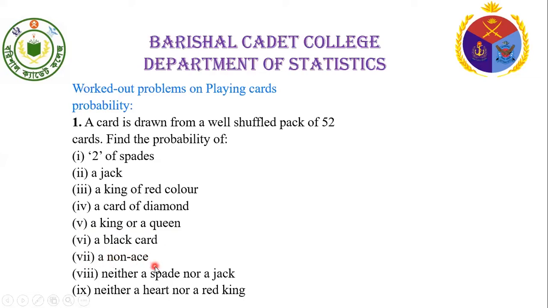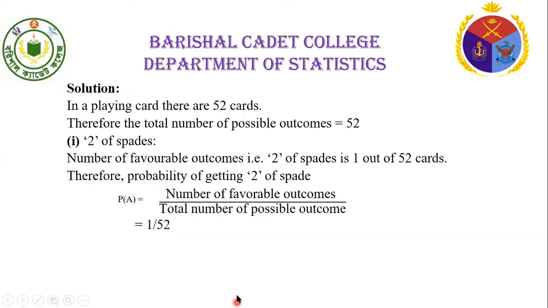a non-ace; Roman 8, neither a spade nor a jack; Roman 9, neither a heart nor a red king. Now for the solution. Here, total number of cards are 52. Therefore, the total number of cases is equal to 52.